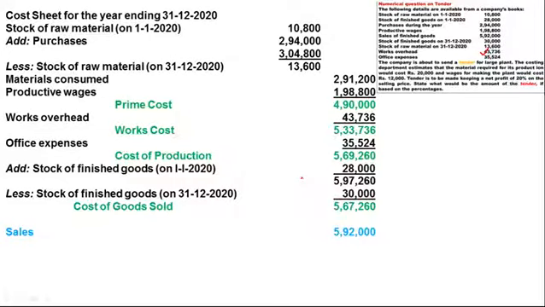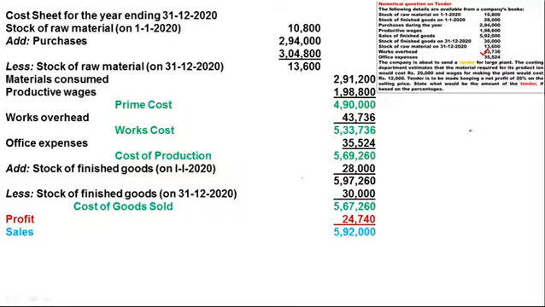we have to add the selling and distribution expenses. But as it is not given in the question, the cost of goods sold will be considered as the total cost, and from the total cost, if you minus the sales which are given in the question, 5,92,000, then the difference is profit, and that is 24,740.